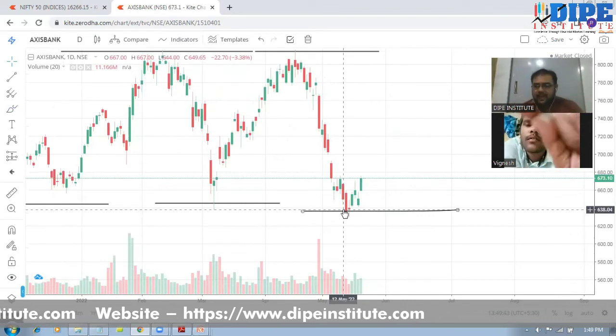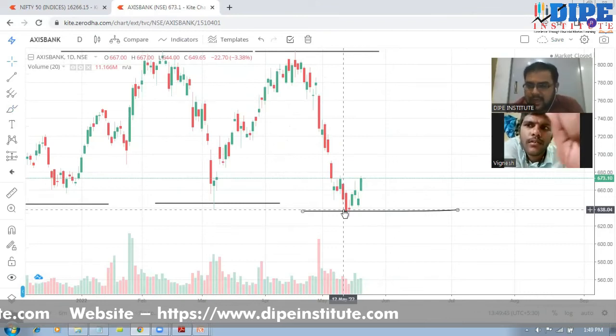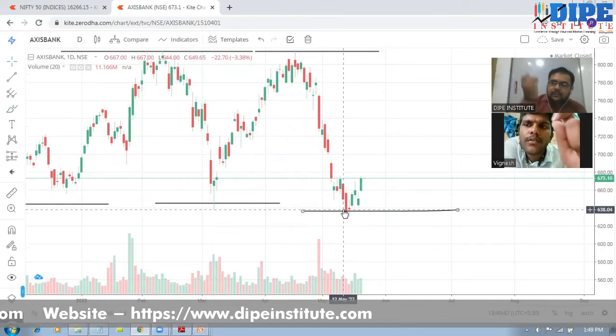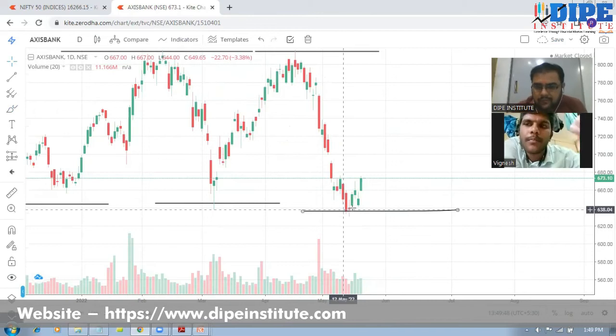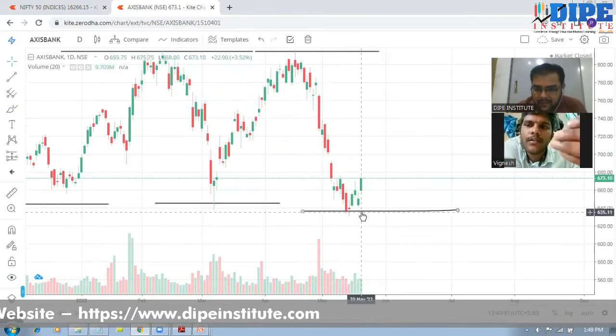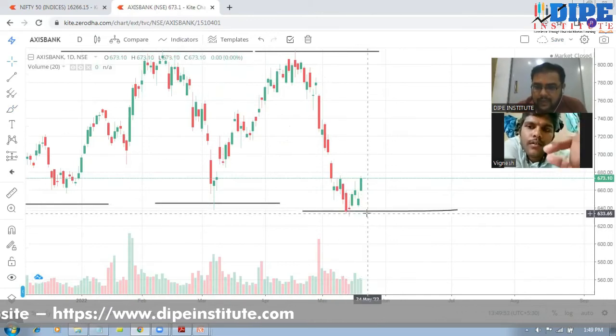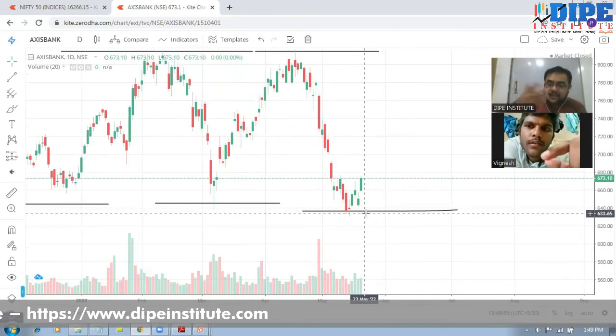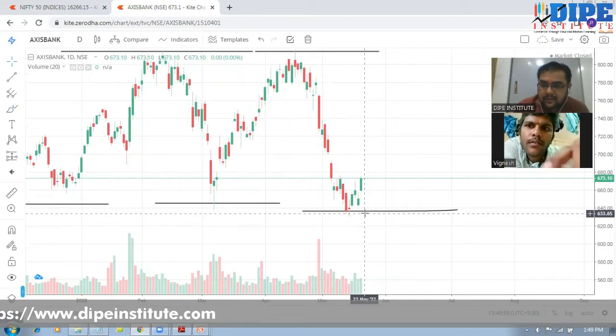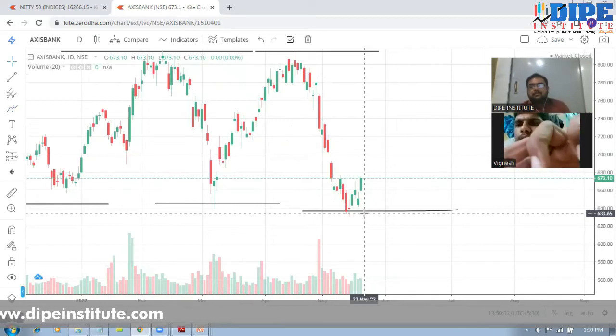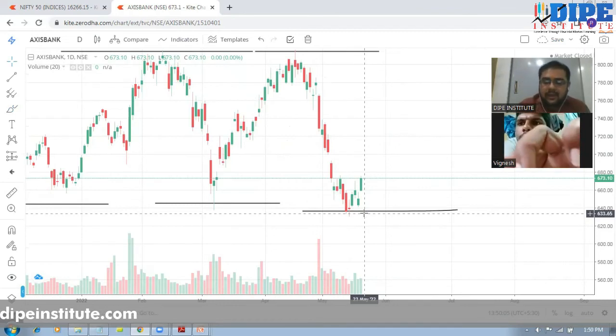See, the basic thing that I told you was what? A green candle means that the market is going up again. So if this area is respected by the market and it is not getting broken by a red candle and again a green candle is coming, that means there is a reversal. Buying is coming. Green candle, or a doji formation as well. A green candle coming means the buying is coming.